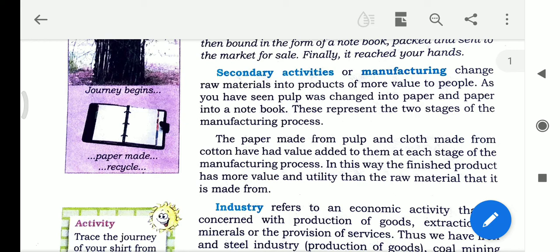So in this way, the finished product has more utility and value than the raw material that it is made from. Already you got the meaning of the word utility. If there is no utility of a thing, there is no value. So if we need these things, then it has utility.